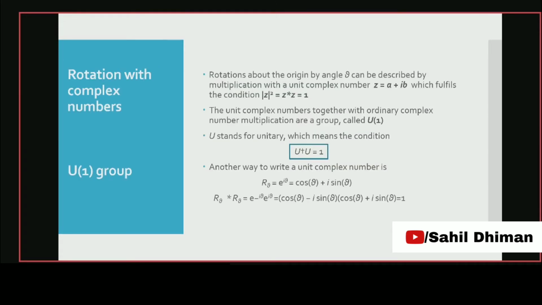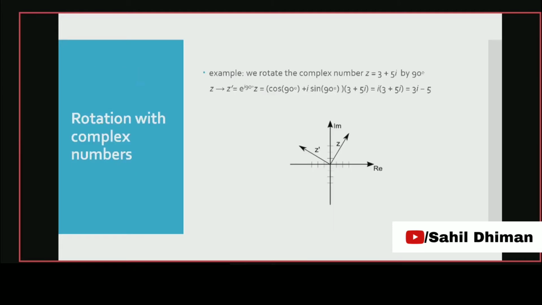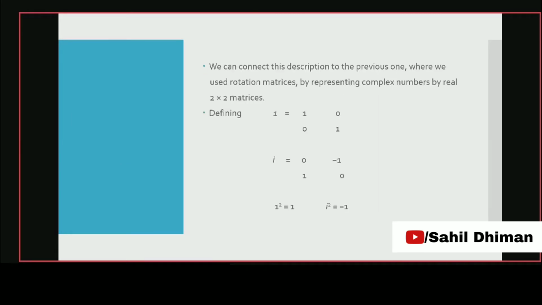Now, rotations with complex numbers. We can also rotate or transform a vector without changing its length with complex numbers. As we know, R(theta) equals e^(i theta), which is cos theta plus i sin theta, a unit complex number. So if we multiply it with any vector, it will transform it without changing its length. So this will also be a transformation, but we can connect it with the previous description, that is with the